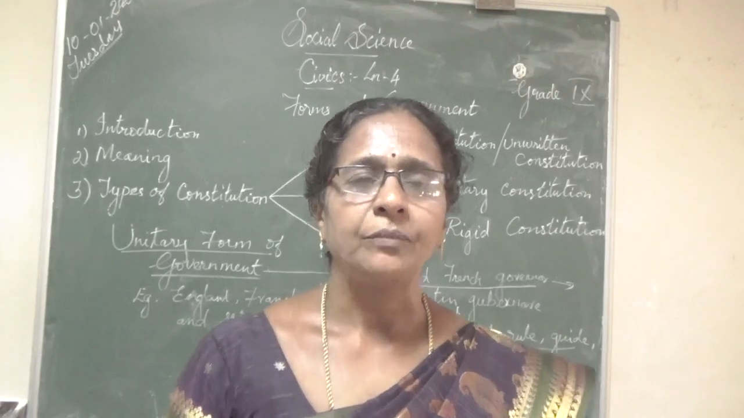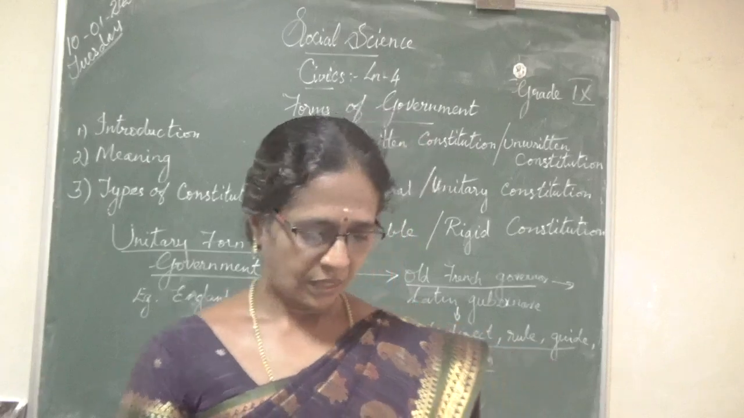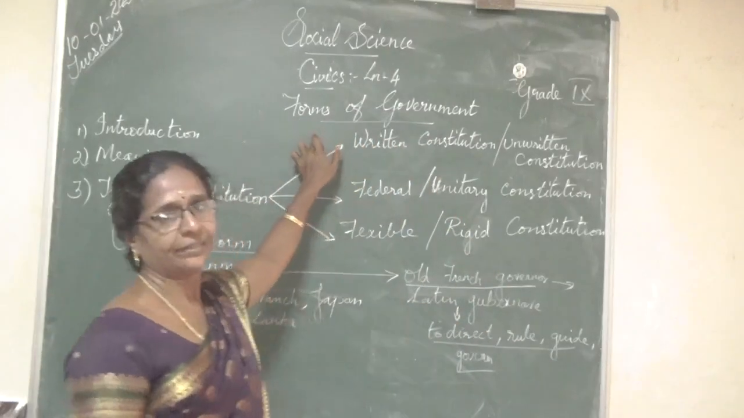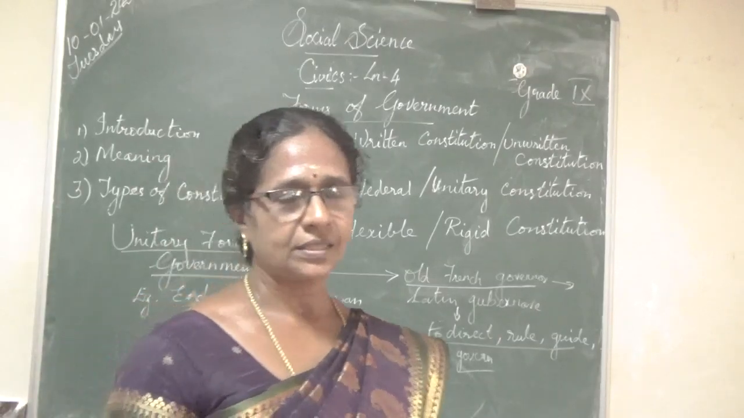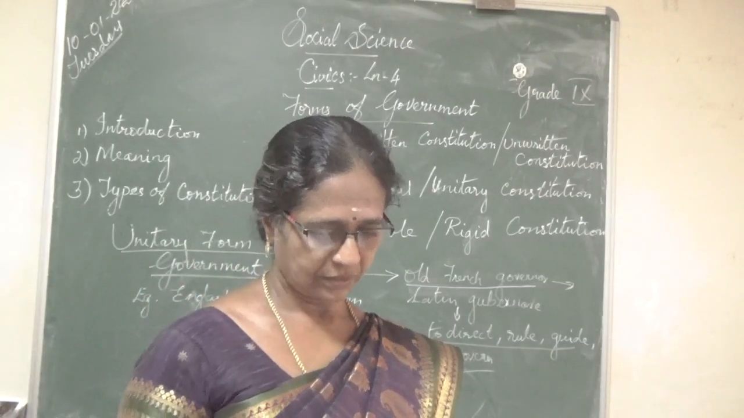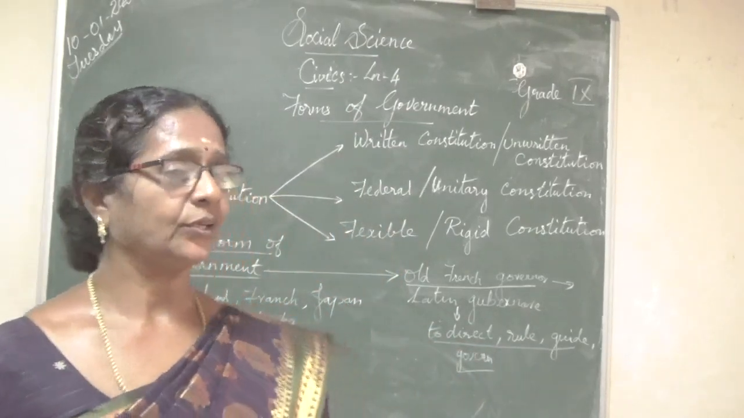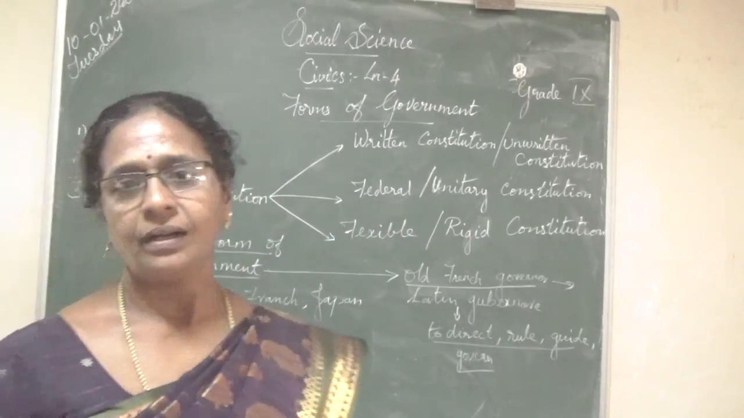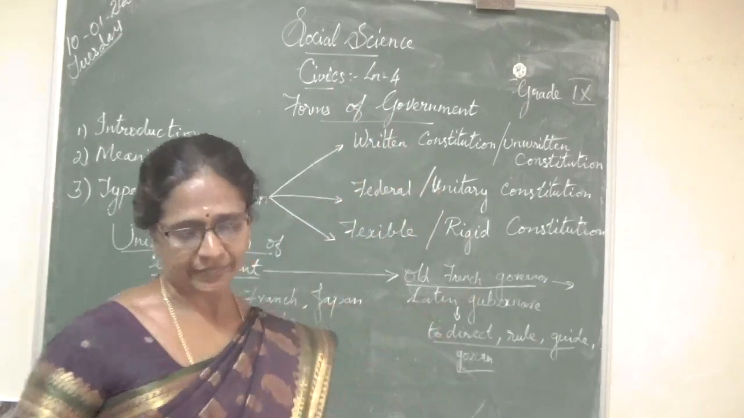So today I am going to teach civics lesson 4, forms of government. Okay. Already we have learned civics lesson 1, isn't it? What's the topic, do you know? Forms of government and democracy we have learned, isn't it? Today we are going to learn civics lesson 4, forms of government.